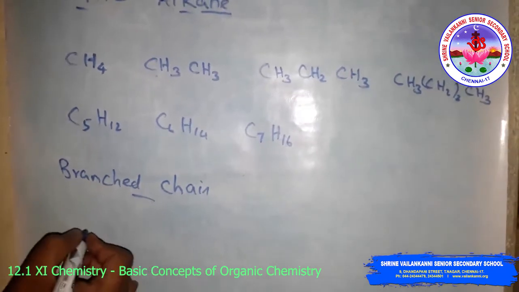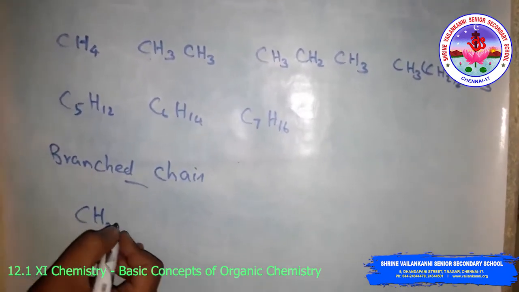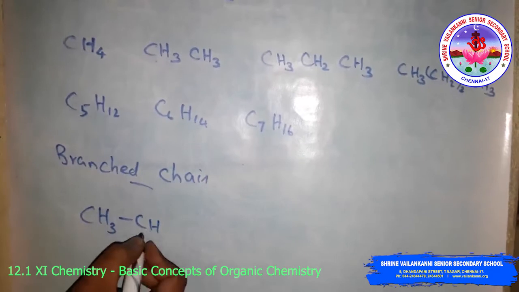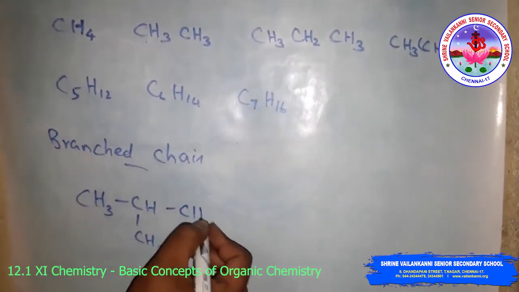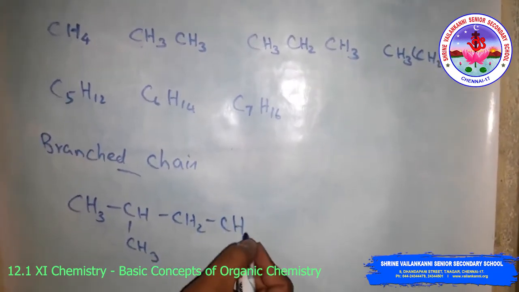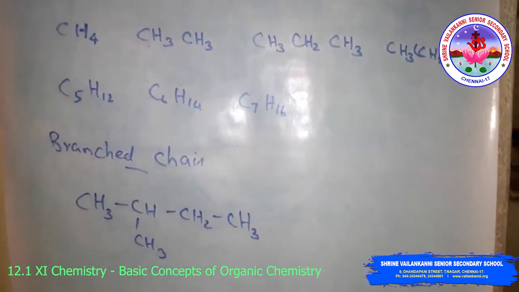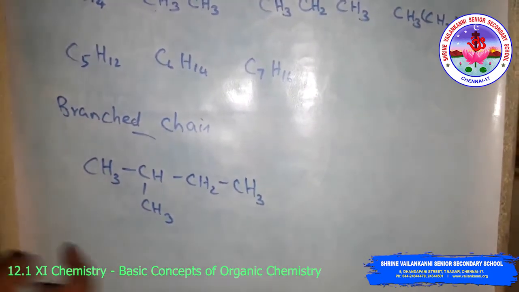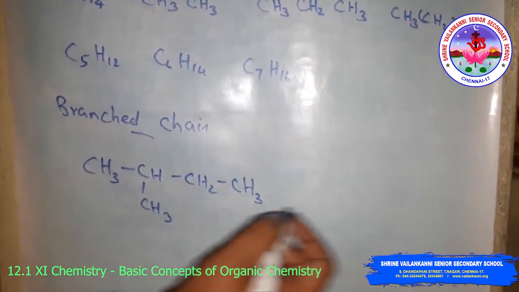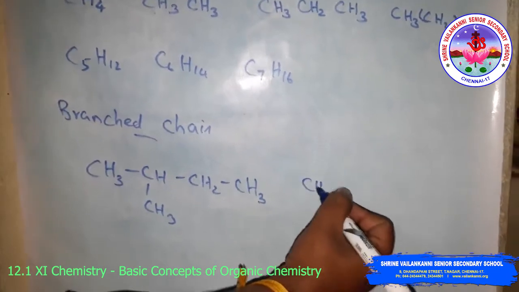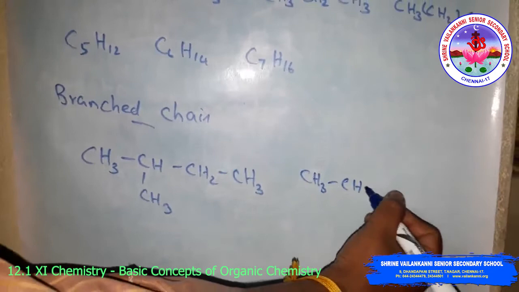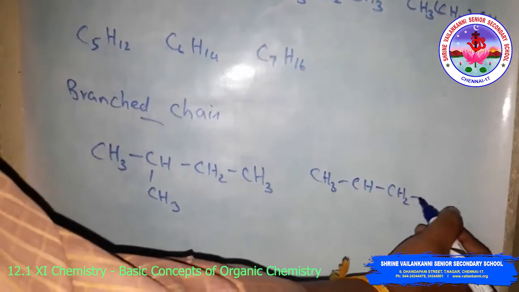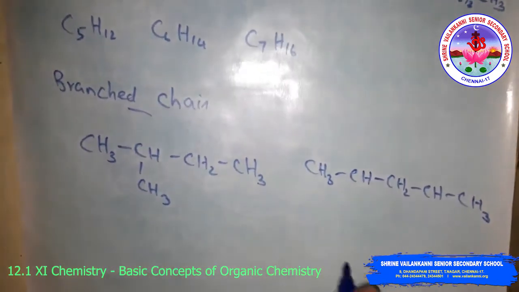Example: CH3, CH, CH3, CH2, CH3. This is one type with only one branch, and other possibilities also exist, such as CH3, CH, CH2, CH, CH3.